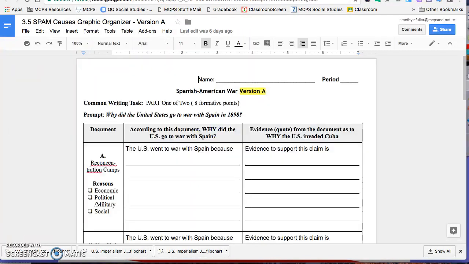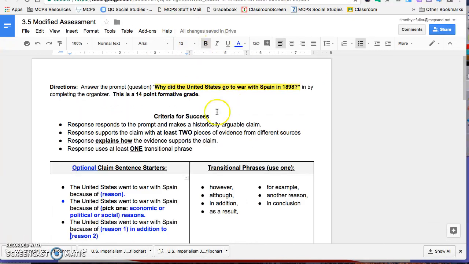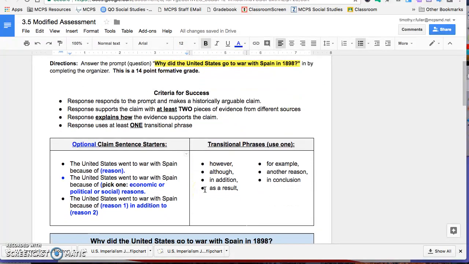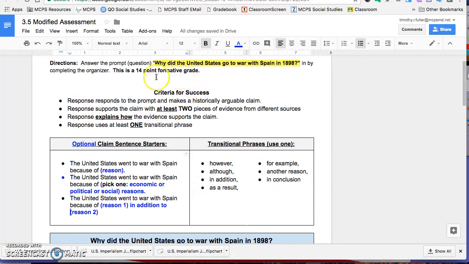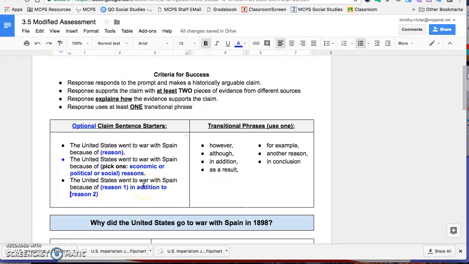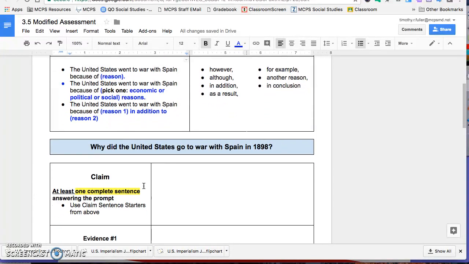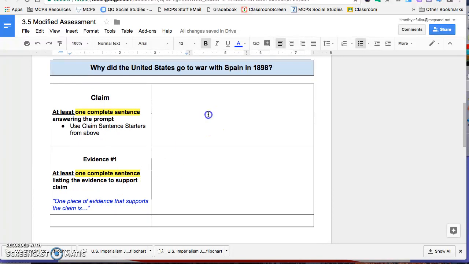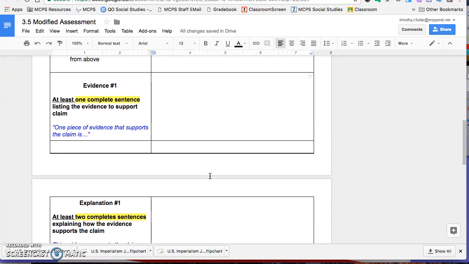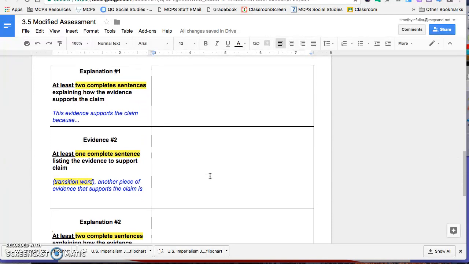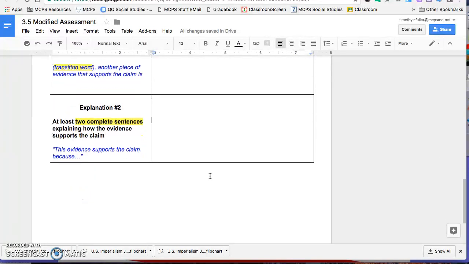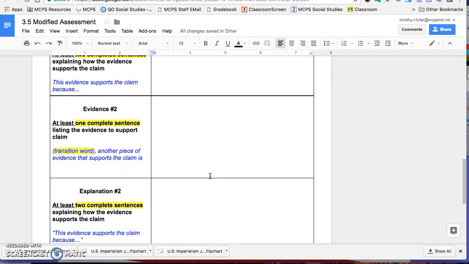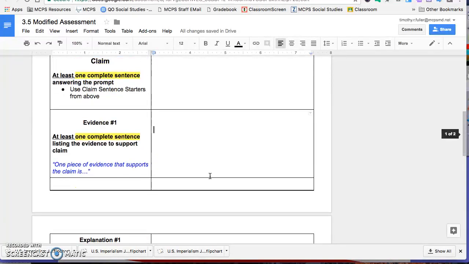I put a list inside the writing assignment right here. So this is the organizer you're going to complete. You're going to answer the question, why did the U.S. go to war with Spain in 1898? Here's the criteria for success again that I just walked you through. And then here's some things to get you started. The way this is organized is I want you to type over here. I broke this into a couple pieces. This is essentially taking a paragraph and breaking it up into steps. I think this is a really effective strategy to help you write.